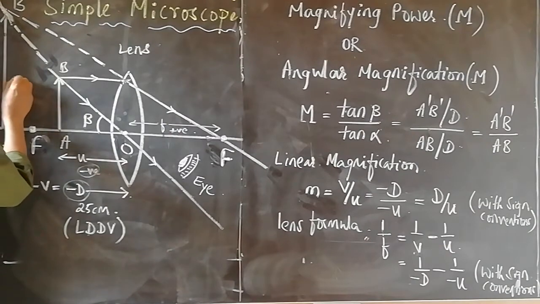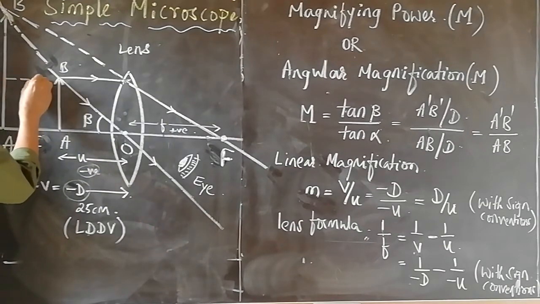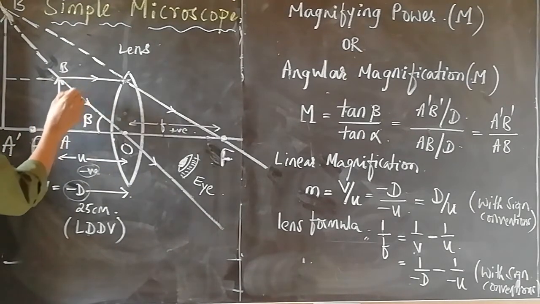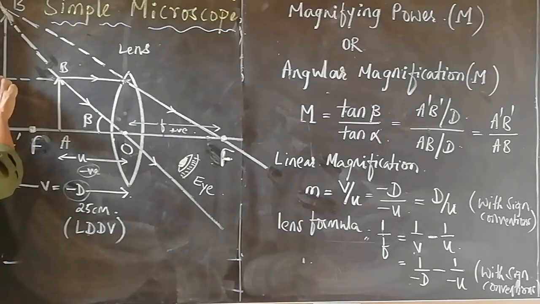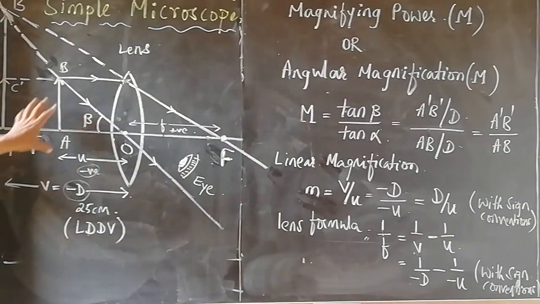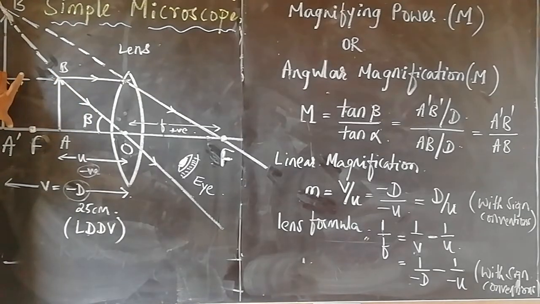And alpha is, now you have to imagine this object AB at the least distance of distinct vision, say A dash C dash. We are imagining the object at the least distance of distinct vision.